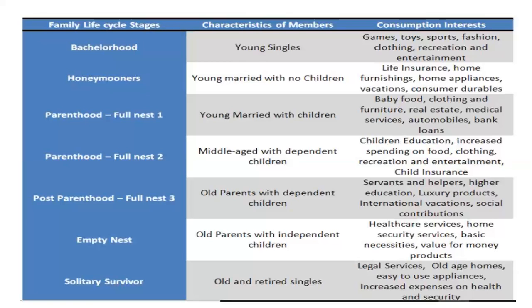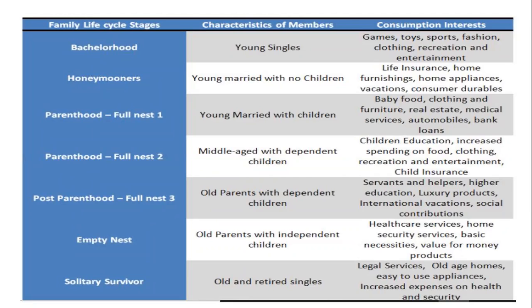Now coming to post-parenthood, parenthood 3. Here they are older parents with dependent children. So servants and helpers will be there, higher education will be there, luxury products will be there, international vacations, social contributions. All these things fall under post-parenthood 3. Now coming to emptiness, so old parents with independent children. They are not dependent, now they are independent.